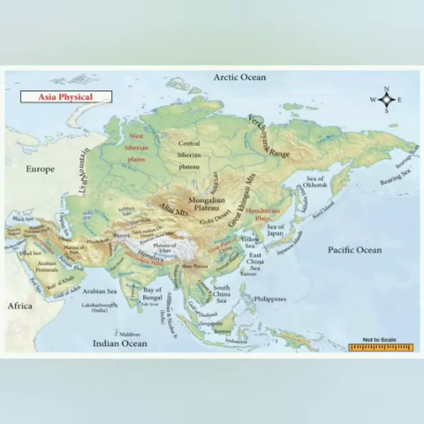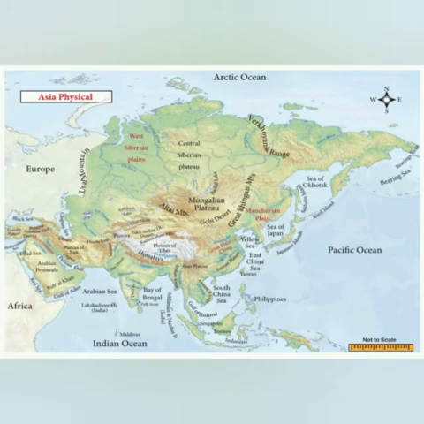Caucasus Mountain, Red Sea, Mediterranean Sea, Caspian Sea, and Black Sea are in the west.